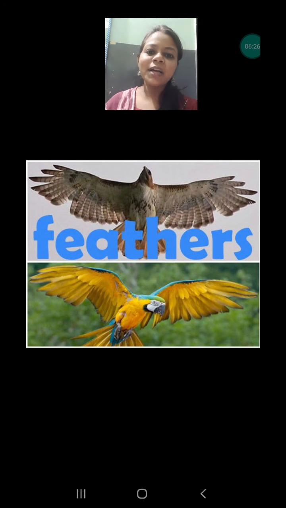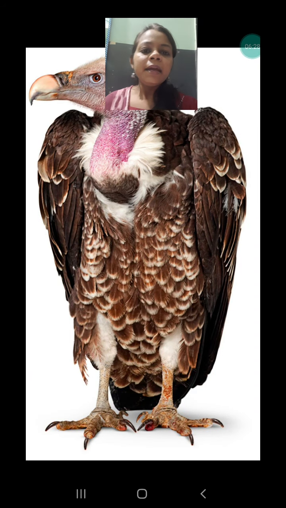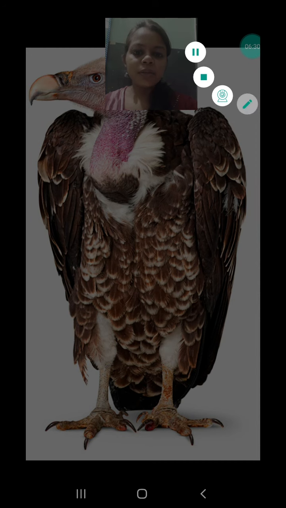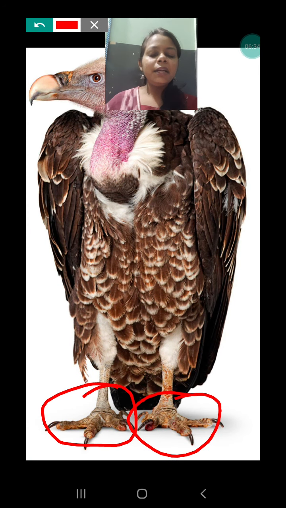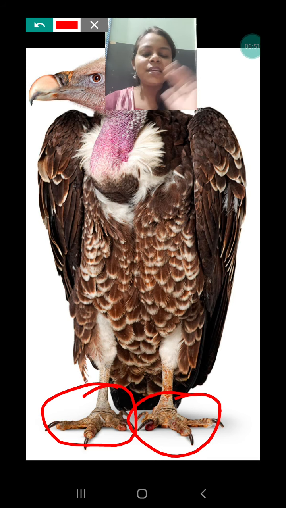This is the fourth adaptation. Next is claws. When carnivorous birds like eagles and vultures are flying, they have to find food also. And what is their food? Their food is dead bodies, dead animals and other dead bodies. So they must have sharp claws, and you will see some of the birds have sharp claws.